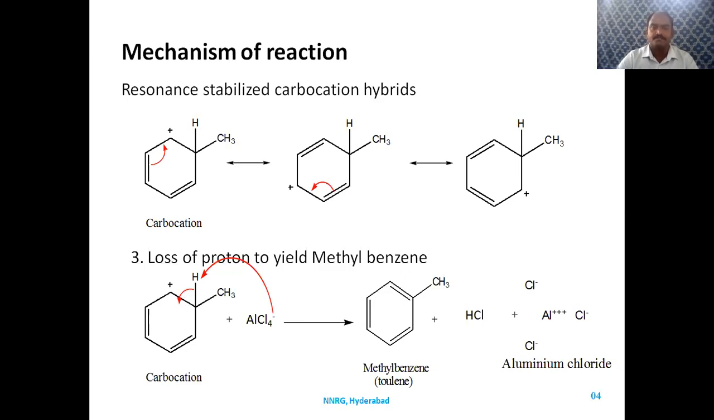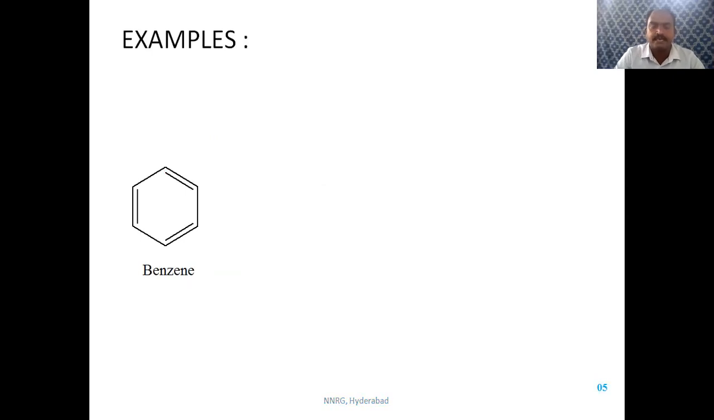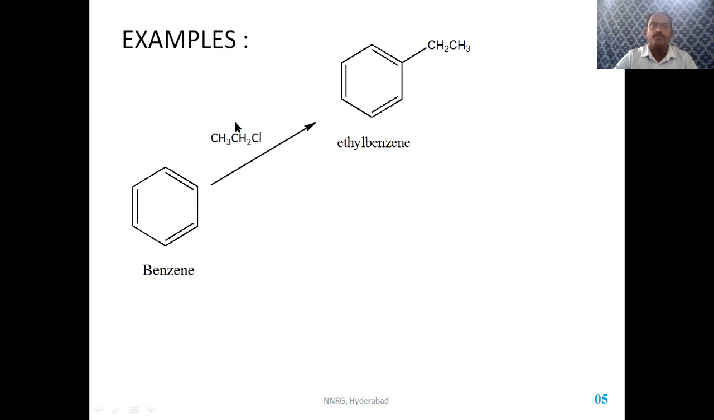That is toluene. So there are certain examples here. When benzene reacts with alkyl halide in the presence of aluminum chloride or Lewis acid, it gives rise to alkyl benzenes. But there are certain limitations for Friedel-Crafts alkylation reaction. We'll see some examples here, then we'll know what the limitations are. For benzene, when it is reacted with ethyl chloride, we have seen previously that benzene, when it reacts with methyl chloride, gives methyl benzene. So when benzene reacts with ethyl chloride, it should give ethyl benzene. The ethyl group is attached to the benzene so that it forms ethyl benzene.